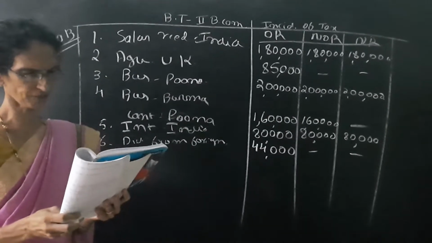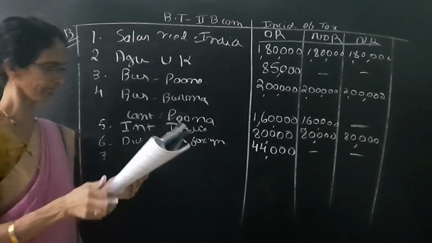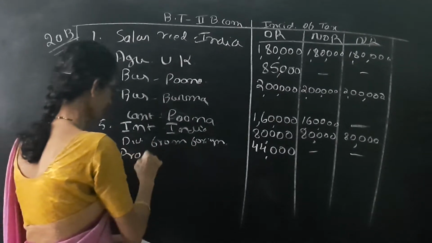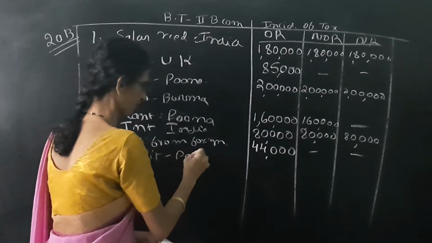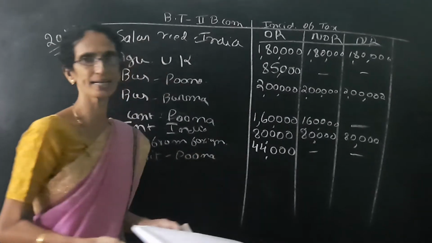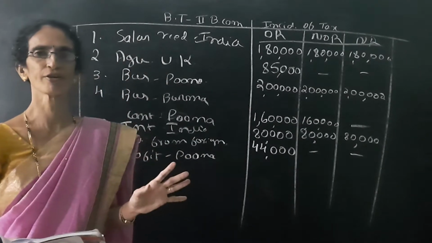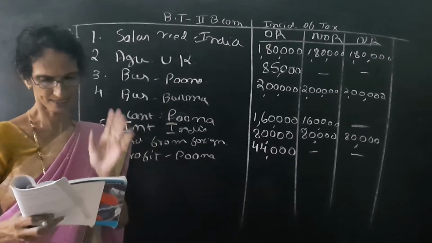Next one is profit on sale of building in Pune received in UK. It is enough. Income is due in Pune. That is profit from Pune. It is in India. It is enough. We have to write yes, yes, yes.